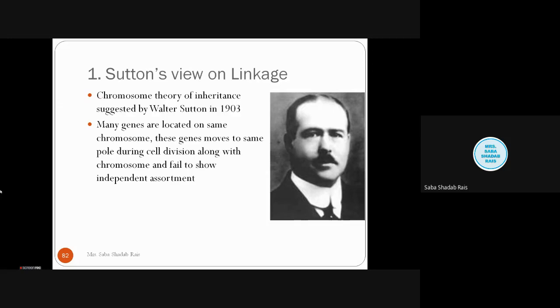We have learned in cell division that sister chromatids get separated and move apart to different poles, right? So if the complete set of genes goes to one pole, the question of independent assortment does not arise if the genes are on the same chromosome. But he could not prove this experimentally, and because of this assumption, this type of inheritance fails to follow Mendel's law.